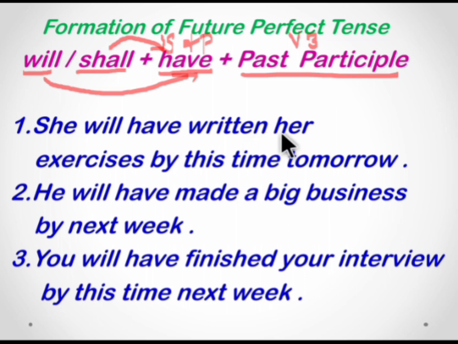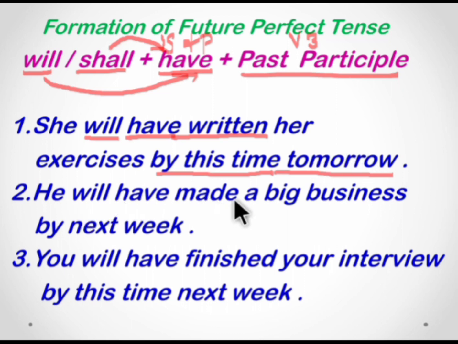She will have written her exercises by this time tomorrow. So she will have written. So we have this will here, right? And we have this have, and the past participle of write is written. So she will have written her exercise by this time tomorrow. So this denotes the future time, and there is a deadline. In the future perfect tense, a deadline is given to denote the completion of the action, and perfectly the action gets over at that time, that end deadline.